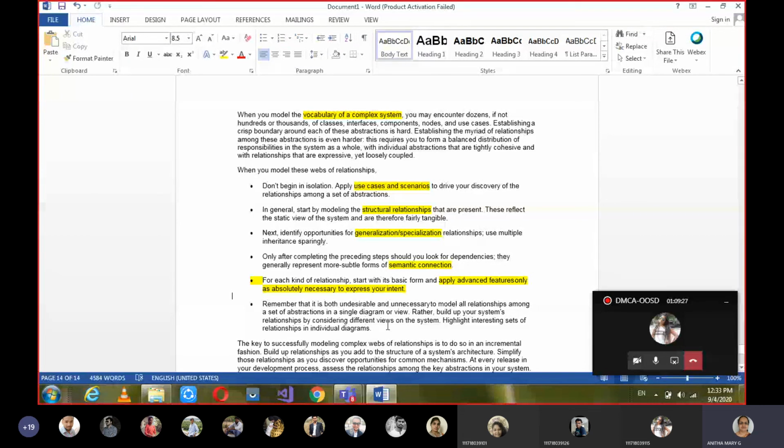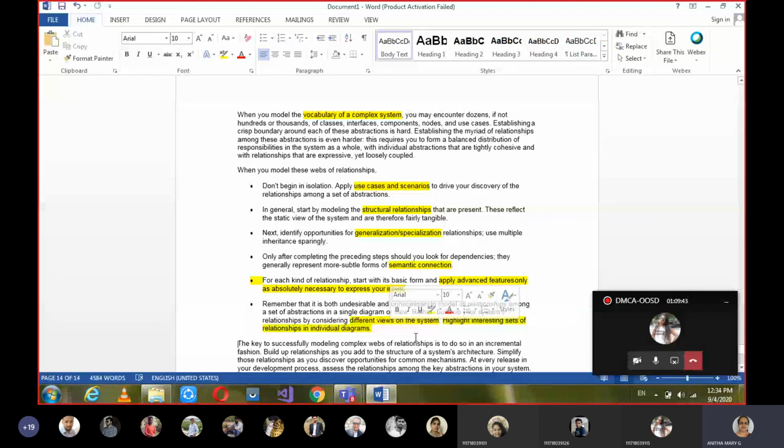And then we can build on the system by considering different perspective views of the system, how exactly you are viewing it, and highlighting the interesting sets and relationships of the individual diagrams.